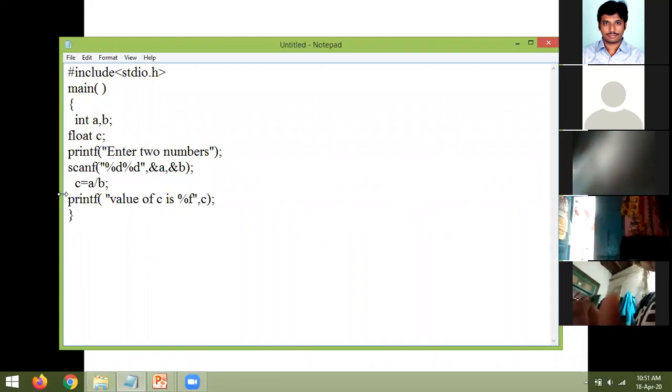But the second time I run this program, I take the value of A as 10 and, instead of 5, I take B as 0. At the time of compilation you won't get any errors. But during execution, depending upon the values of A and B that you take as input, you will get an error here, 10 by 0.